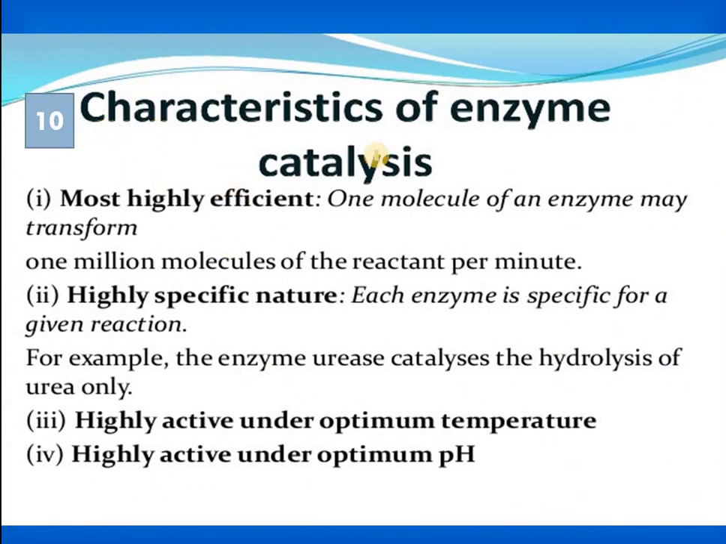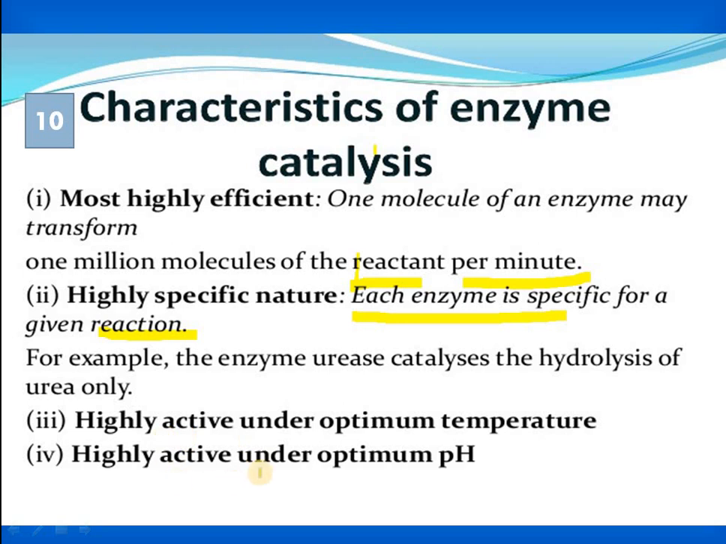Now these are the characteristics of enzyme catalysis. Mostly the characteristics of enzyme catalysis are similar to those of a catalyst. They are highly effective. One molecule of enzyme is good for converting 1 million molecules of reactant to product per minute. That is why our body works so fast. Highly specific in nature, each enzyme is specific for a given reaction. No one enzyme is used for each and every reaction.